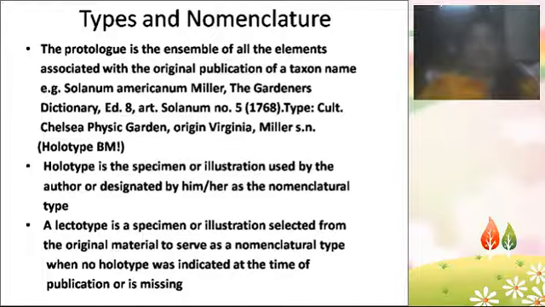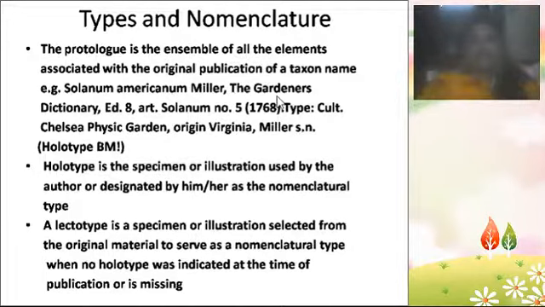Now coming to types and nomenclature. Here the protologue is just like your English dictionary. Just as a dictionary consists of lakhs of English words, the protologue is the dictionary of plant names, the dictionary of plant taxa. All the taxon names and all the publication names will be in the protologue. For example, Solanum americanum Miller.